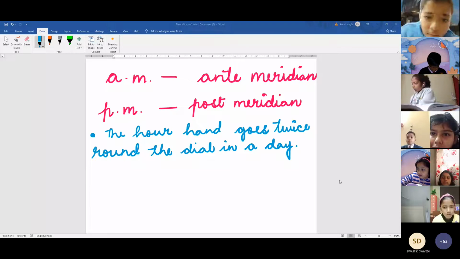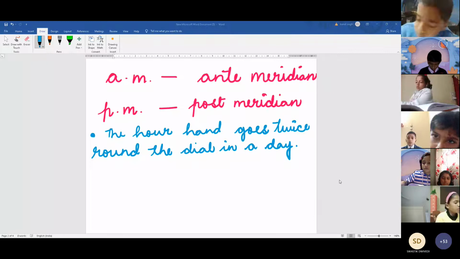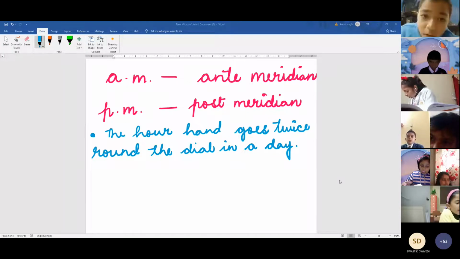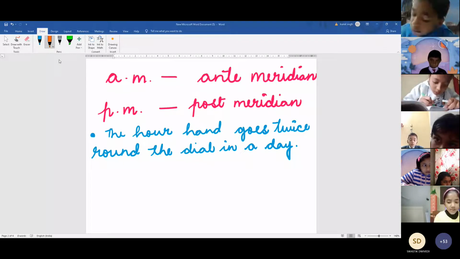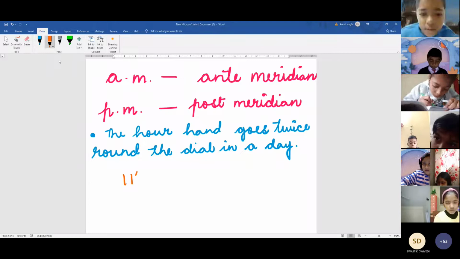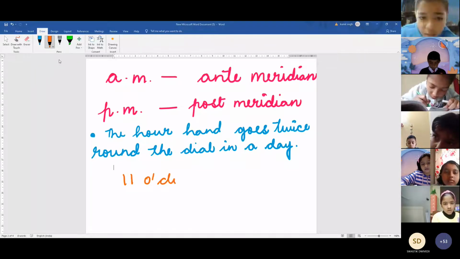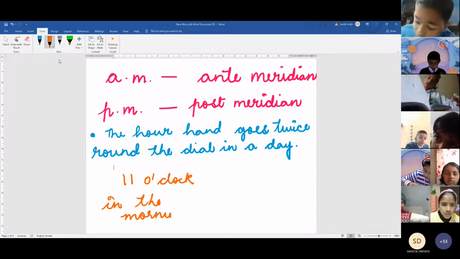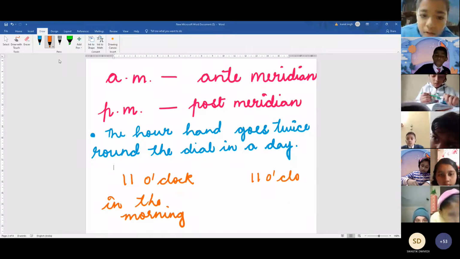So the hour hand goes twice round the dial in a day. That means 11 o'clock takes place in the morning also and in the night also. So right now the time is exact 11 o'clock. So 11 o'clock in the morning. You don't have to write this. And 11 o'clock in